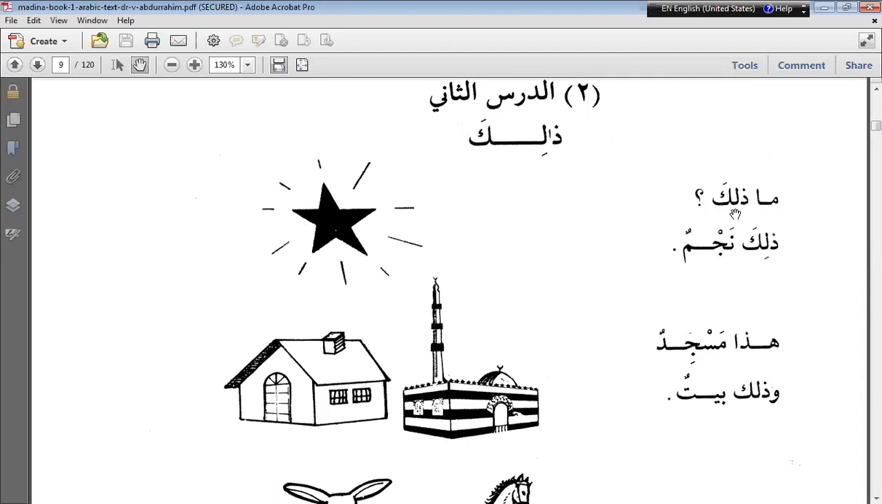Here the question is ma zalika. Can you read? What is this? It is an object. It is not Mazalika. Okay. Next sentence. Mazalika, who is that? Haza.